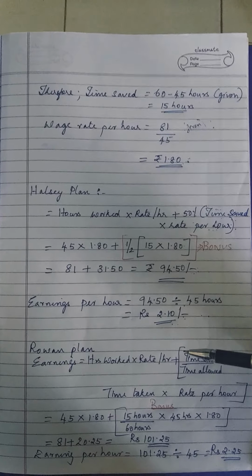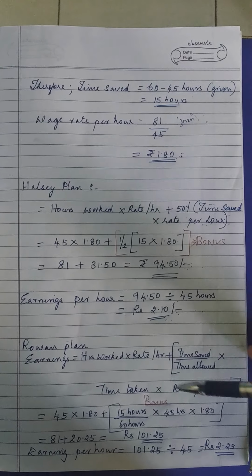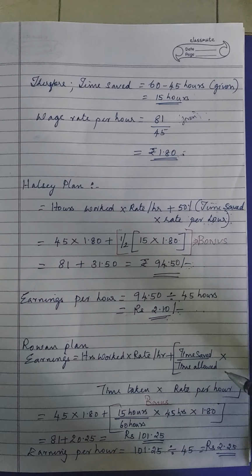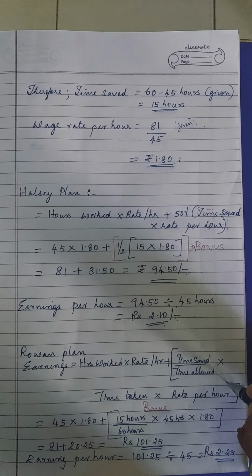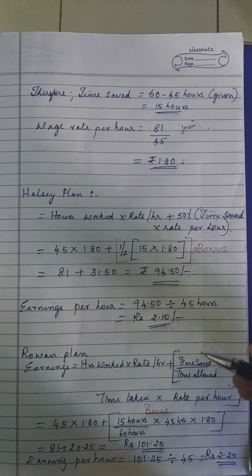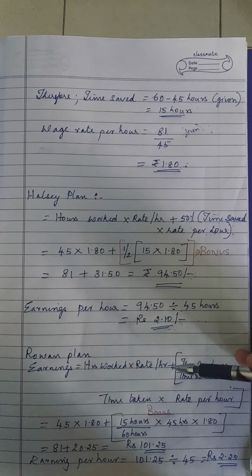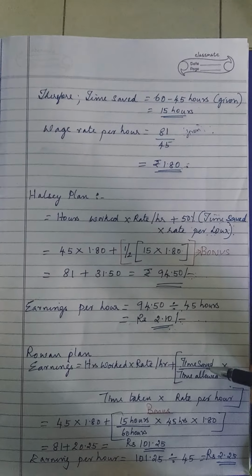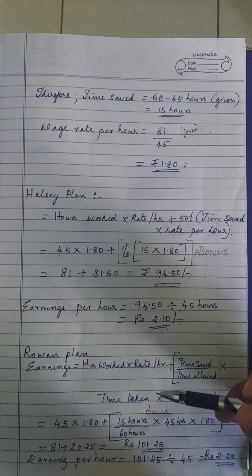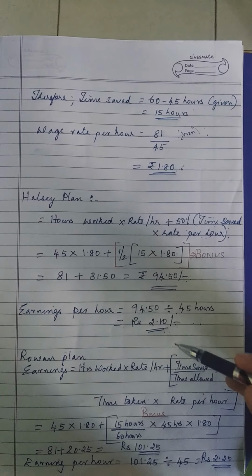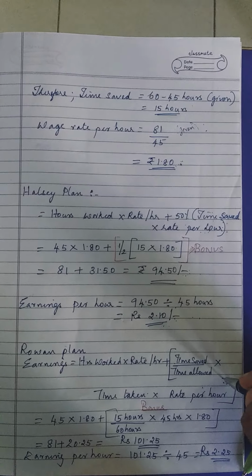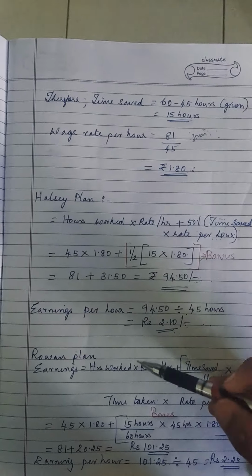Now the Rowan plan. Here also I did it together, without calculating the bonus separately; you can do it separately and add it later. Hours worked into rate per hour plus time saved divided by time allowed into time taken into rate per hour. The part in the box is the bonus.